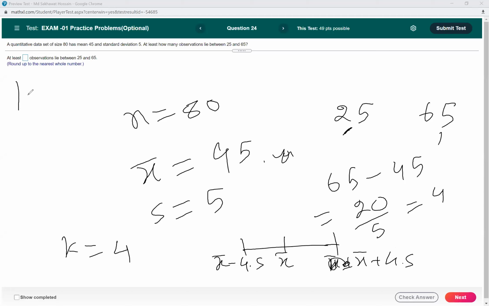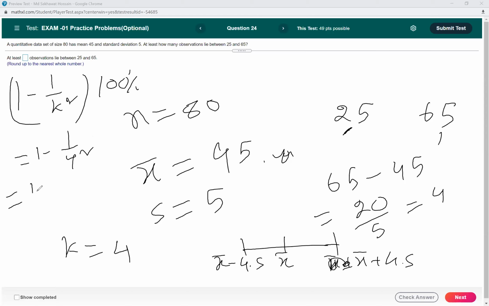So the number of observations will be 1 minus 1 over K squared times 100%. That means 1 minus 1 over 4 squared times 100%, so 1 minus 1 over 16. If you calculate 1 minus 1 over 16, it will be 0.9375. So that means 93.75% of observations will be between 25 and 65.